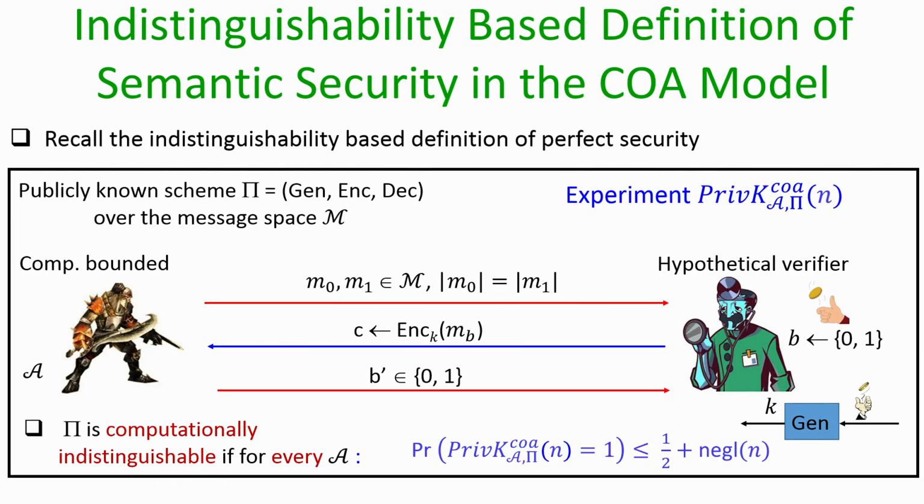I would like to stress the following. In the experiment which we have discussed, when I say that the probability that the adversary correctly identifies what has been encrypted in the challenge ciphertext should be upper bounded by half plus negligible, then this probability is over the randomness of the experiment.